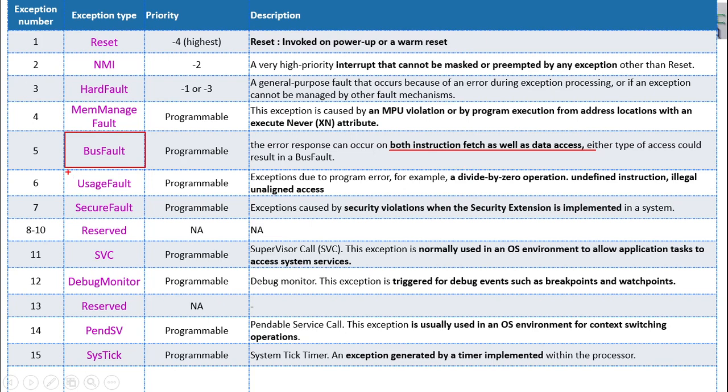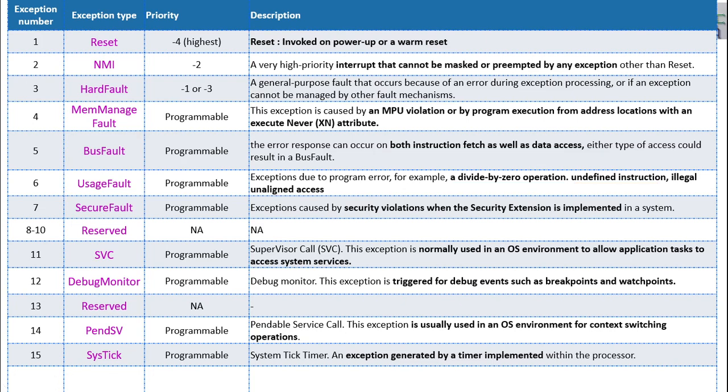The next one is called usage fault. The usage fault has a very straightforward definition. There are some conditions, like divide by 0, undefined instruction, or illegal unaligned access. In these scenarios, your processor will enter into usage fault, because these are all not allowed in our ARM Cortex.